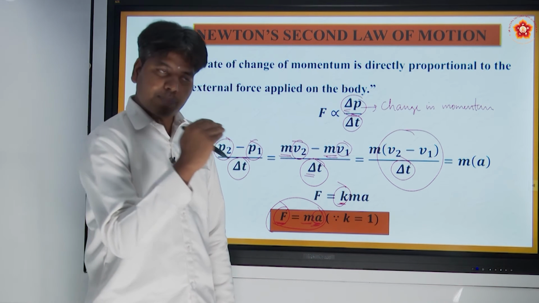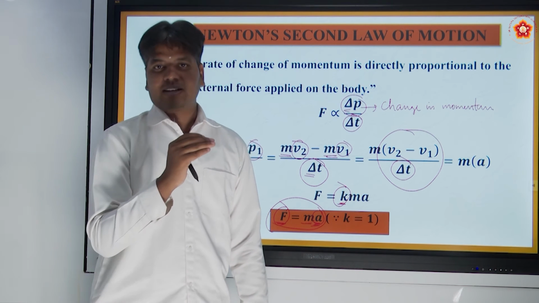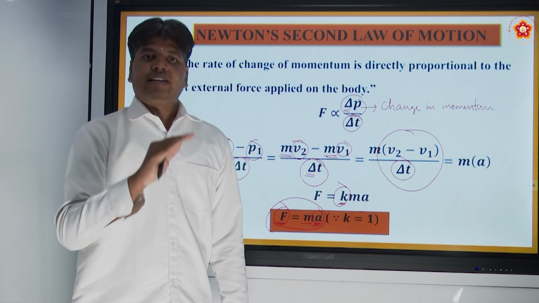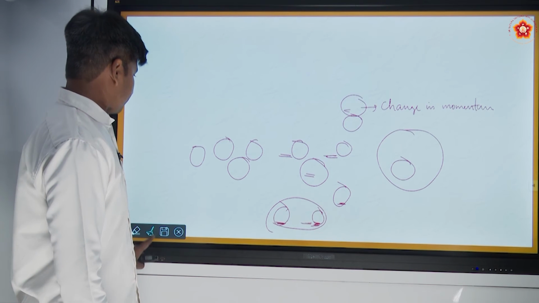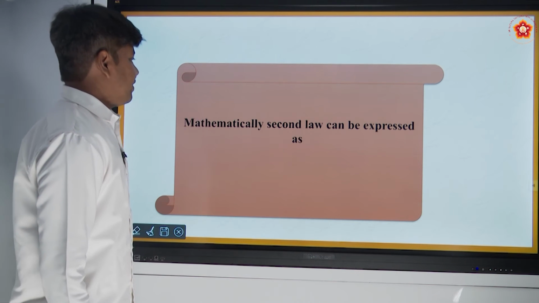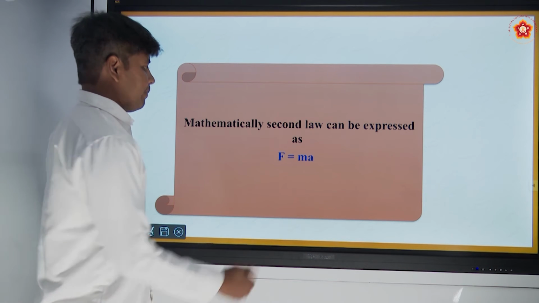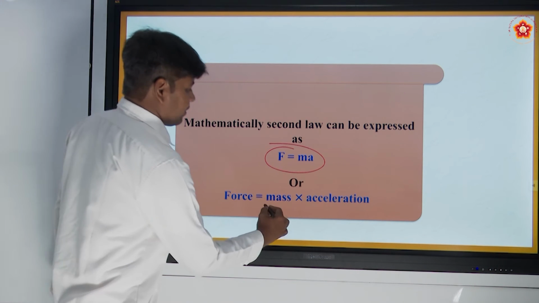If the velocity of the body is changing, you can definitely say that it is under the action of an external force. So mathematically, the second law can be expressed as F equal to ma, or F is equal to mass into acceleration.